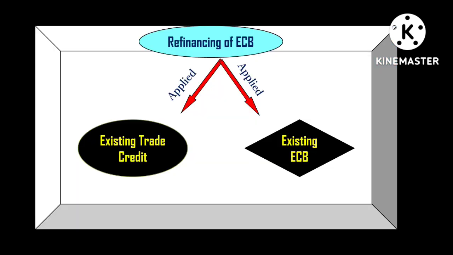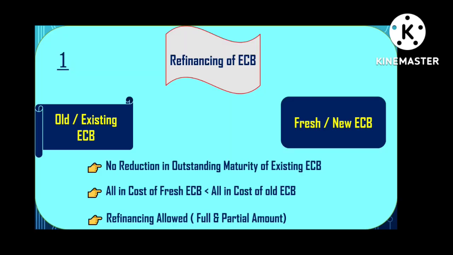Now we're going to talk about refinancing of external commercial borrowing. Basically, refinancing here means the rollover of ECB, right? Refinancing of ECB can be applied to any existing trade credit. It can also be applied to any existing ECB credit, right? Trade credit can be a buyer's credit or a supplier's credit, right? Now, what are the key points we need to remember under a refinancing of external commercial borrowing transaction?